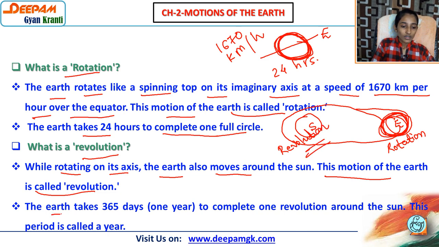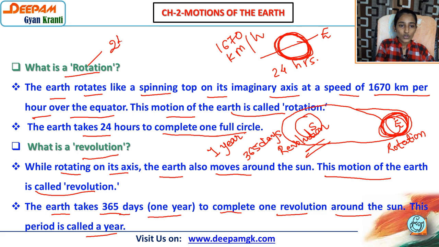And how many times? See, the earth takes 365 days, means 1 year, to complete one revolution around the sun. This period is called a year. So when the earth completes one revolution, it takes 365 days, means 1 year. So it should be clear in your mind. As far as rotation is concerned, it is 24 hours, and when revolution is concerned, it is 365 days, we can say 1 year. Okay, don't get confused in it.